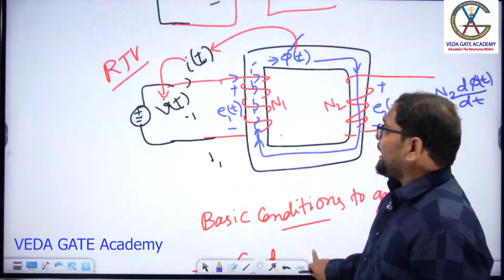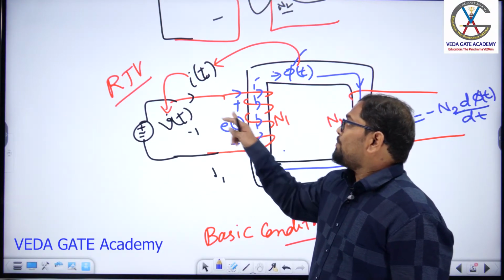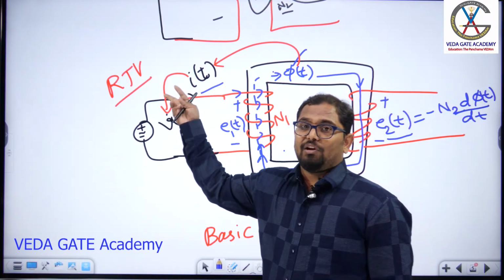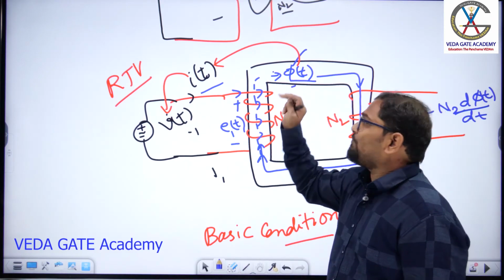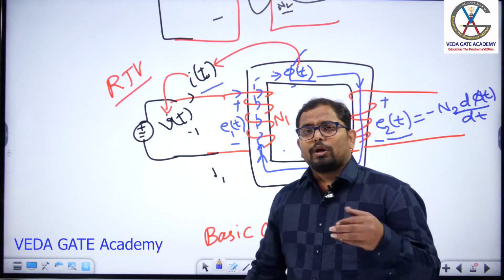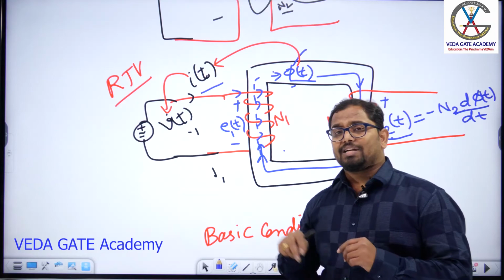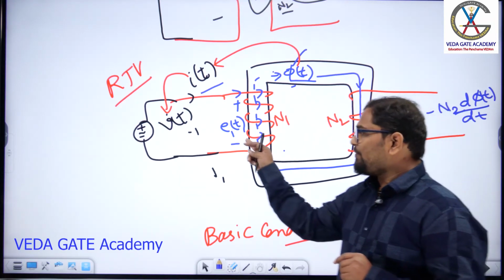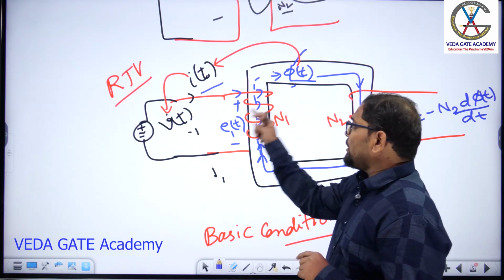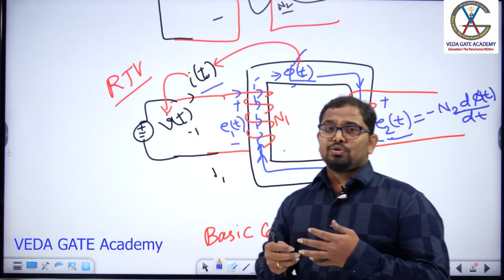That is by connecting a time varying supply to a winding. Because of this, your time varying current will flow. Because of that, time varying flux will be produced. Because of this, you will get some induced EMF. We call those induced EMFs a mutually induced EMF and a self-induced EMF. And by combining these two, the induced EMFs are called statically induced EMFs.